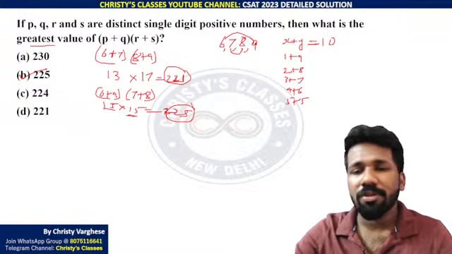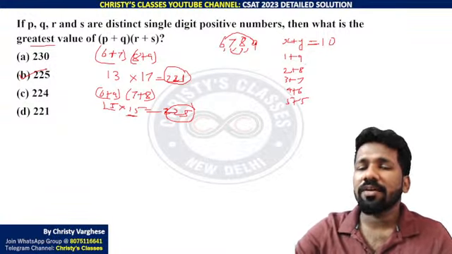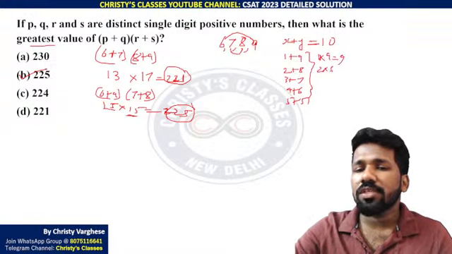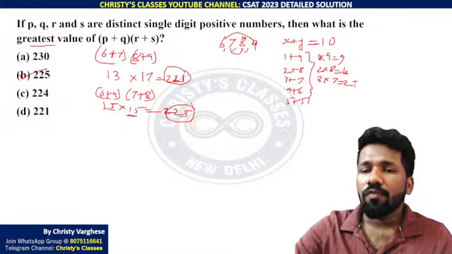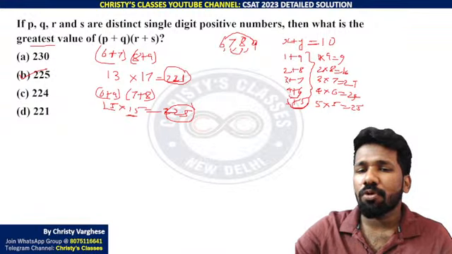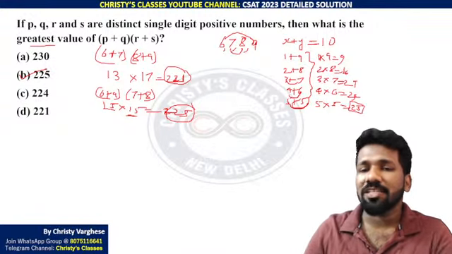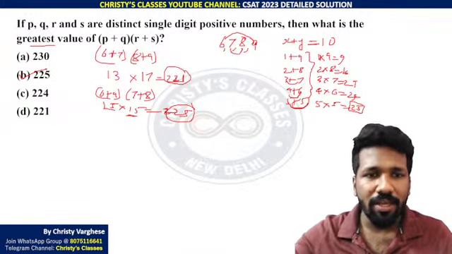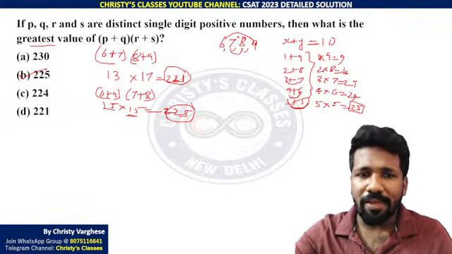Then there is the rearrangement of that, but these 5 basic possibilities are there. In these 5 possibilities, 1 into 9 is 9 only, 2 into 8 is 16, 3 into 7 is 21, 4 into 6 is 24. Now look at this, 5 into 5 is the maximum. That means when the difference between the numbers gets smaller and smaller, the product gets maximum if the numbers add up to the same value only. All of you are clear?